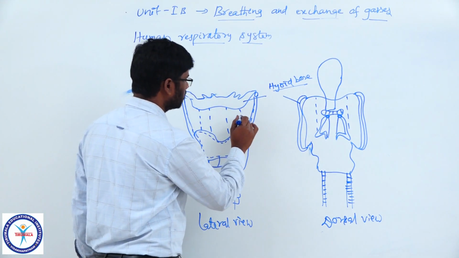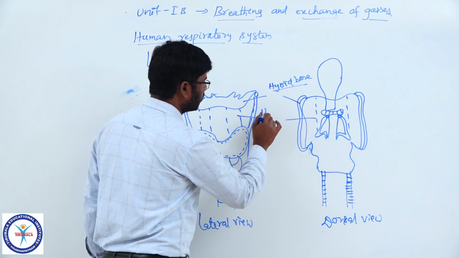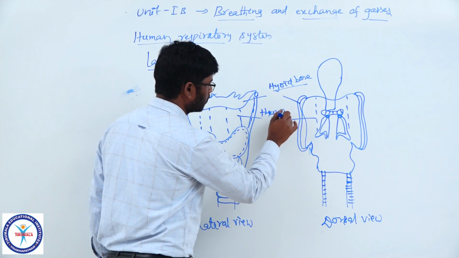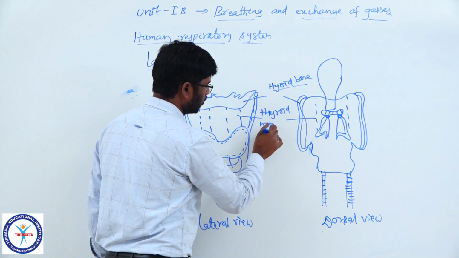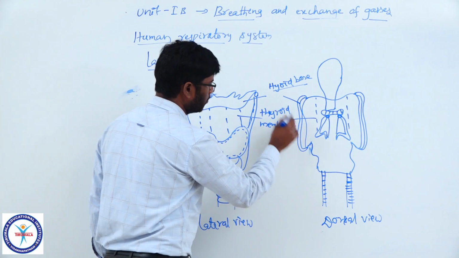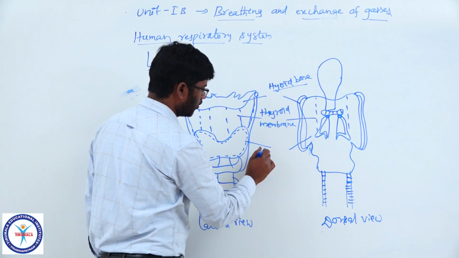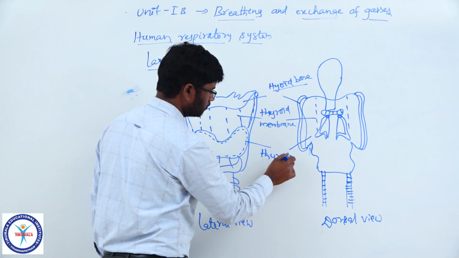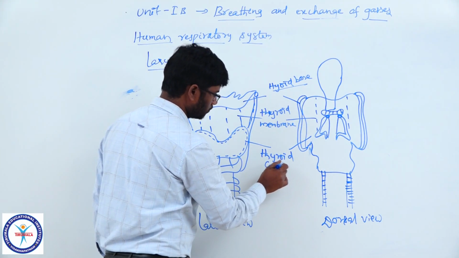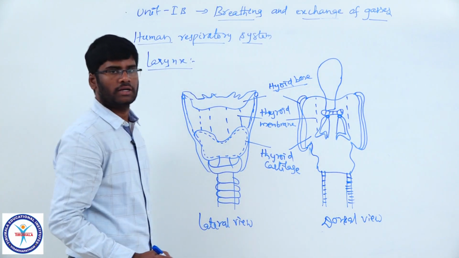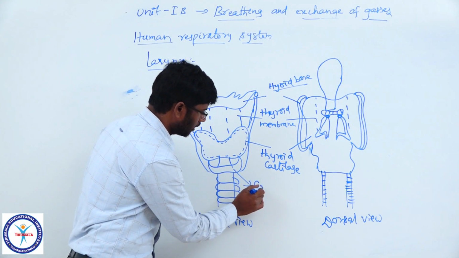And this is the thyroid membrane, and it is thyroid cartilage, and it is cricoid cartilage.